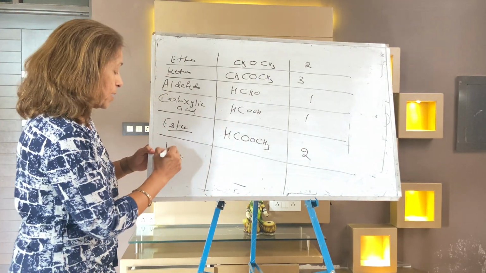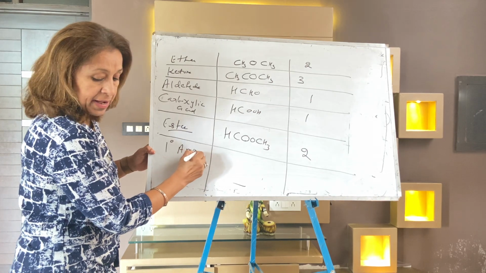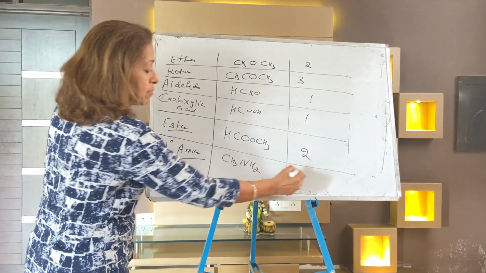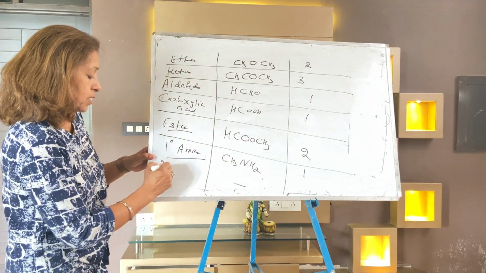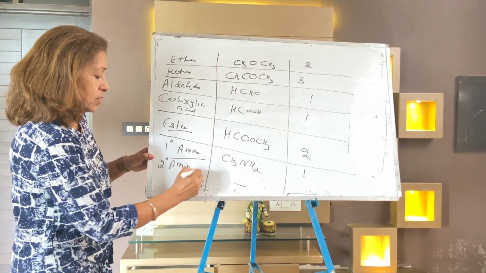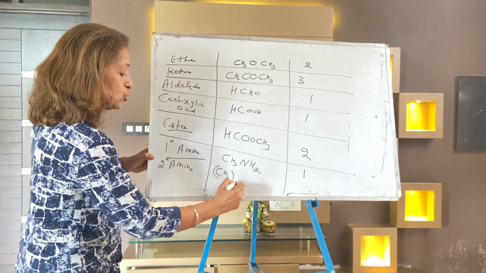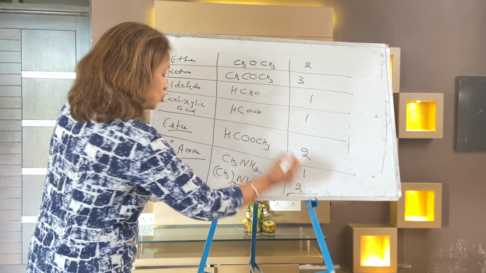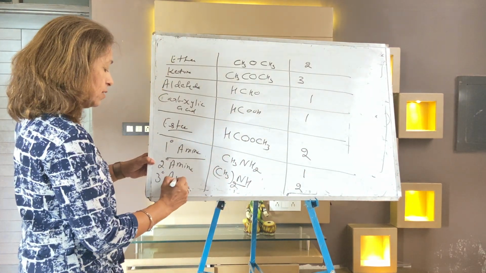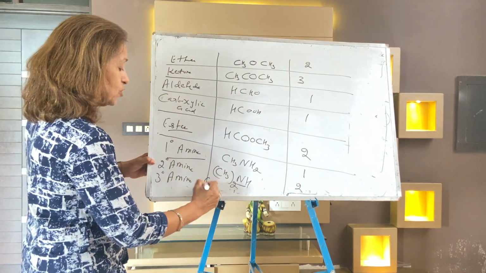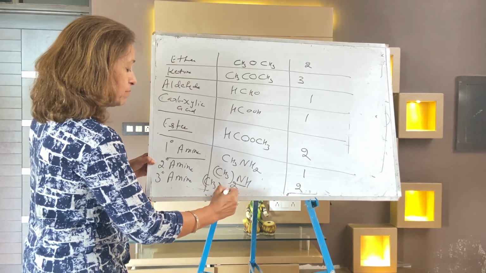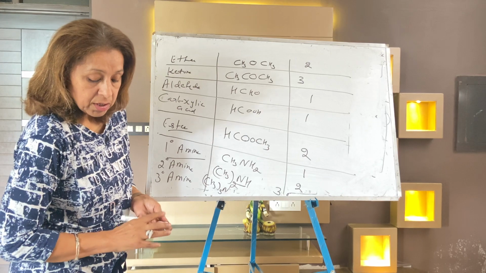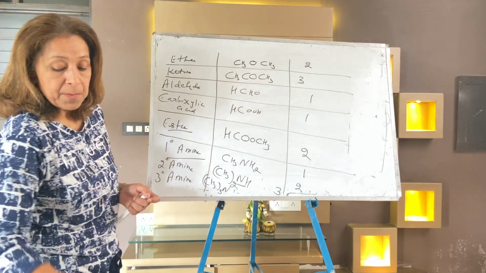Then you write primary amine. The first amine is CH3NH2. Minimum carbon is 1. Secondary amine: CH3 twice NH. It's a minimum carbon 2. Tertiary amine: CH3 thrice N. Minimum carbon is 3. So this is all about some of the organic compounds having functional groups.